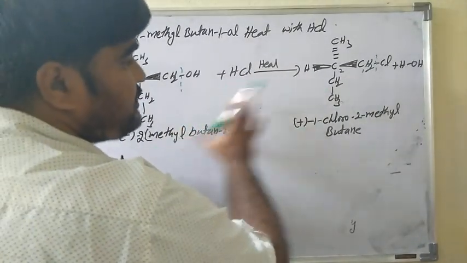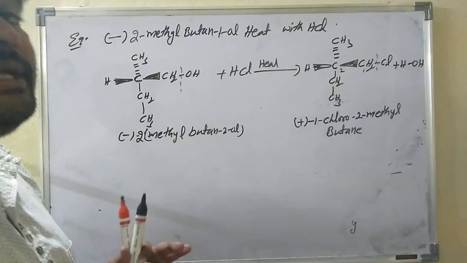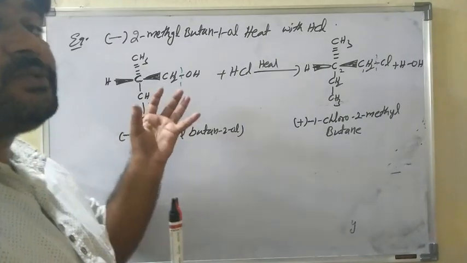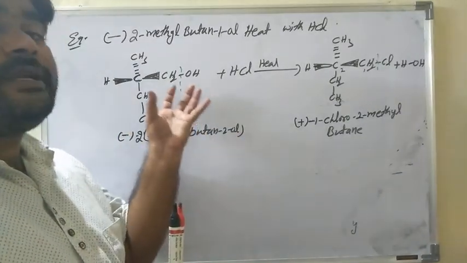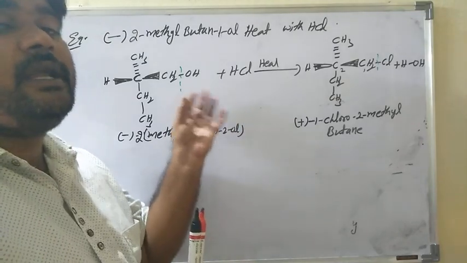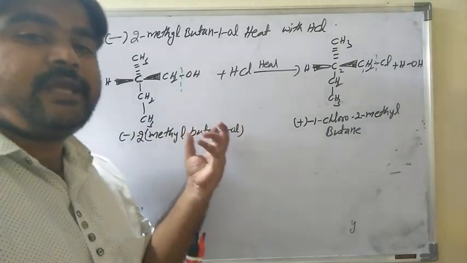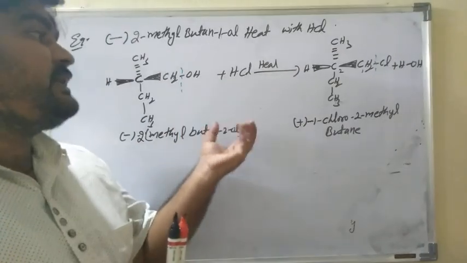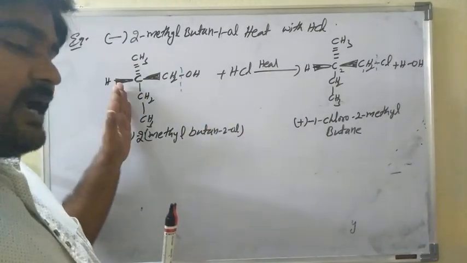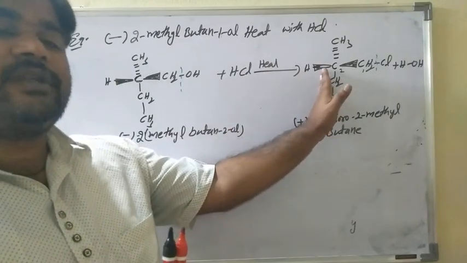This process is called retention. Retention is the preservation of the spatial arrangement of the asymmetric carbon atom. The asymmetric carbon in chiral molecules remains the same during the chemical reaction. This is called retention. Retention means the reactant configuration and the product configuration will be the same.